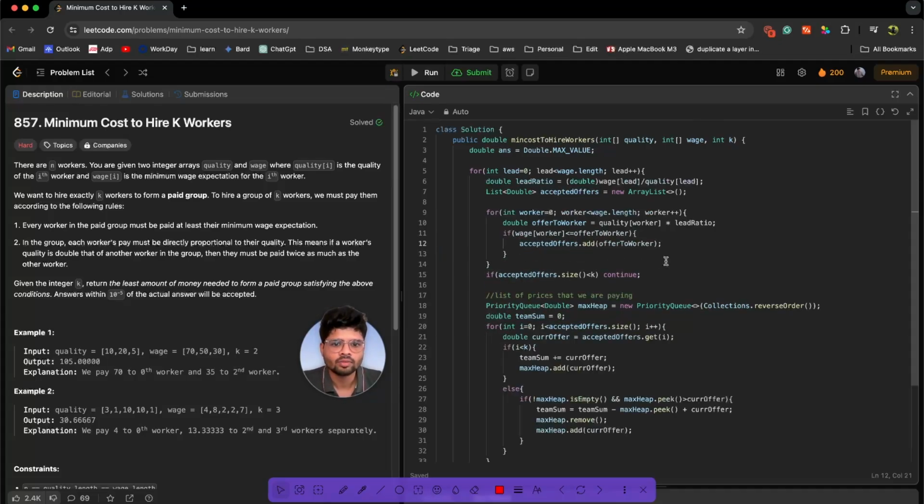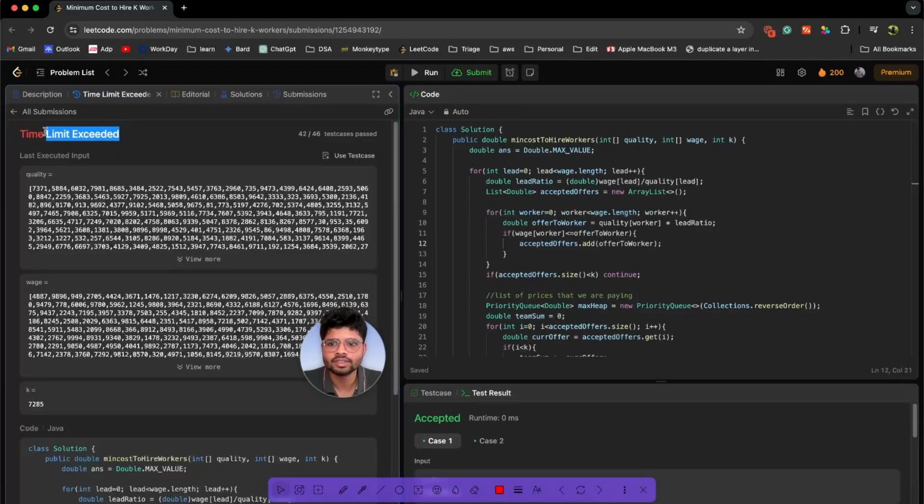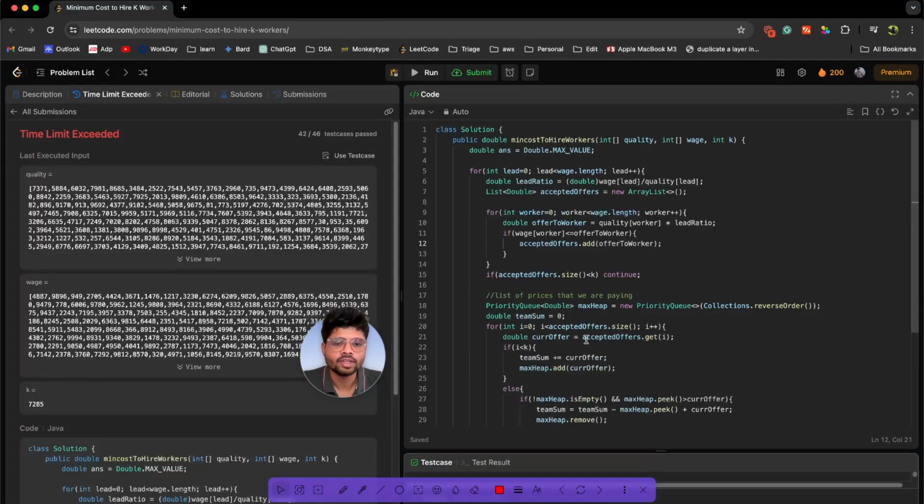I hope this part is clear. But let's try to submit this code. This code will give us TLE. We can see we are getting a TLE over here. Why are we getting a TLE?